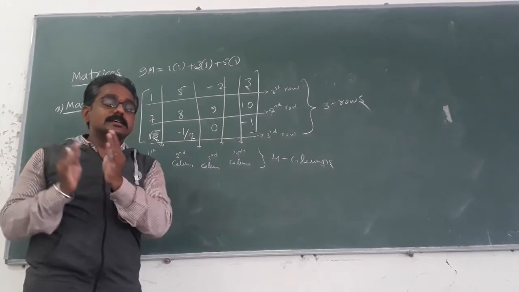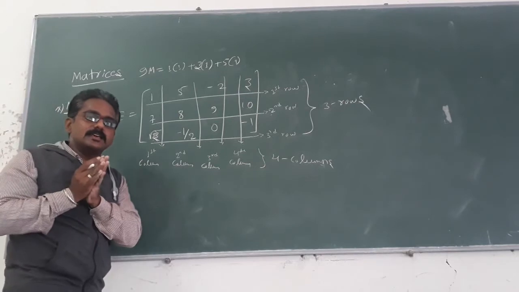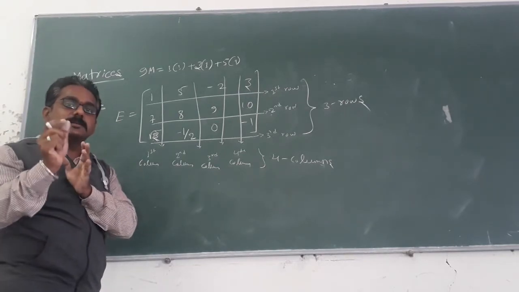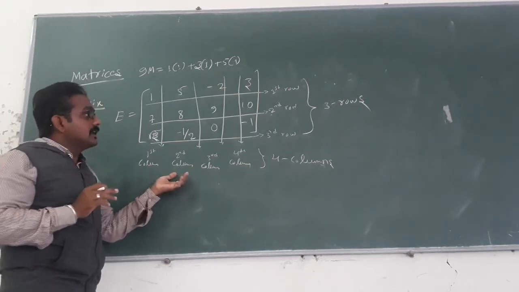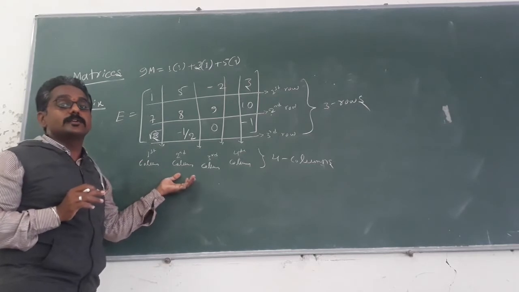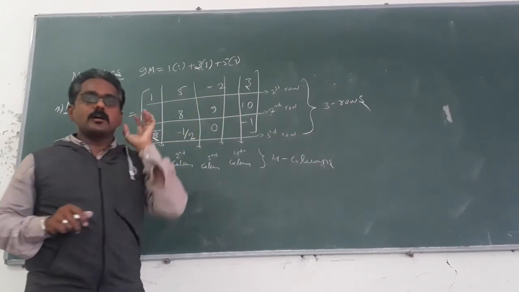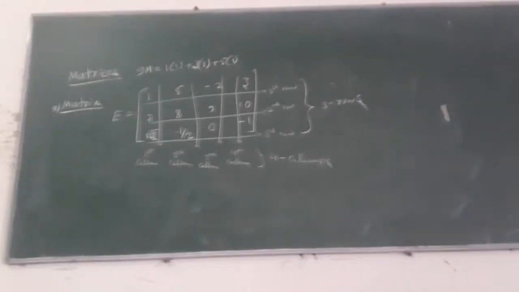We get the cardinality of a set, no? Likewise, how will you define the cardinality of a set? The total number of elements present in the given set represents the cardinality of the set, isn't it? Likewise, here the order of the matrix is defined depending on the number of rows and the number of columns. Okay, see here. Listen students, order of a matrix.